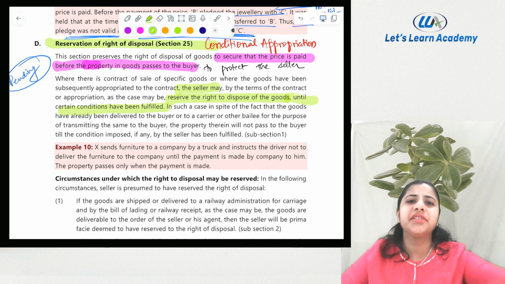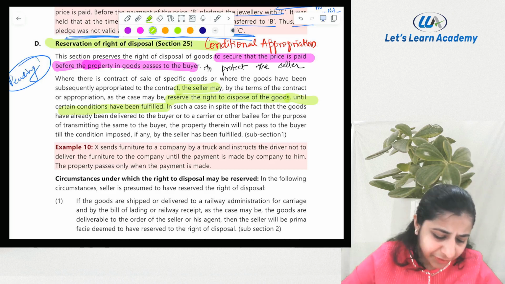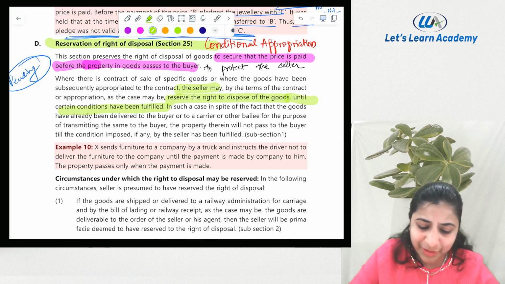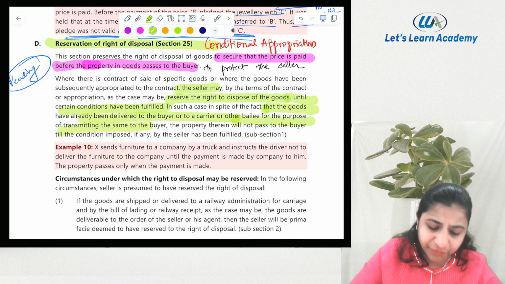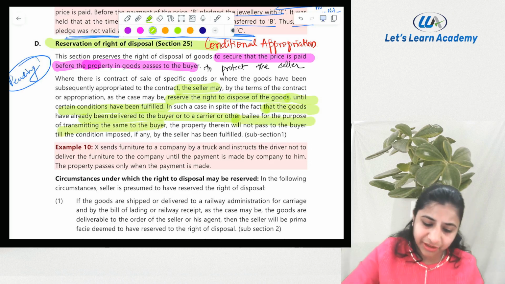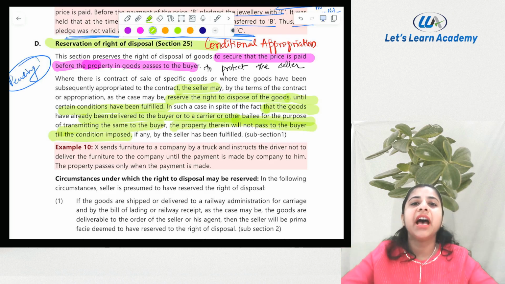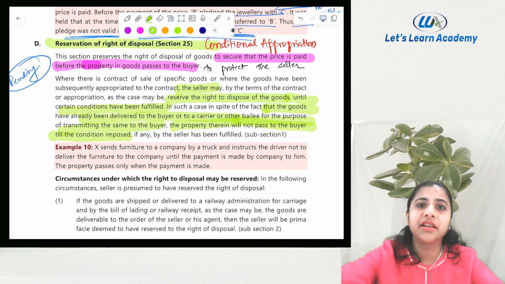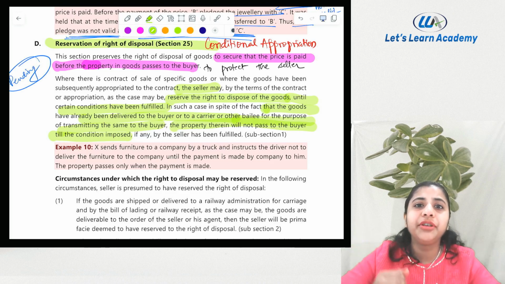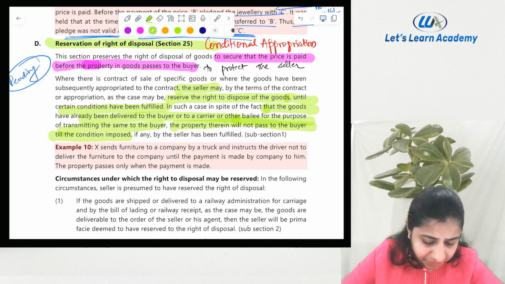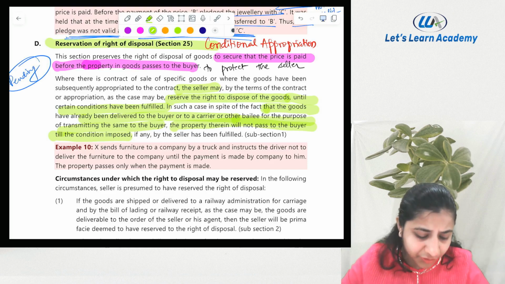Payment is one condition; there can be thousands of other conditions. In such case, in spite of the fact that goods have already been delivered to the buyer or carrier or other bailee for the purpose of transferring to the buyer, the property will not pass to the buyer until the conditions imposed have been fulfilled. Even if given to the carrier, buyer, we are not going to give you ownership. We are going to reserve this right. So until the conditions imposed by the seller are fulfilled, we are not going to transfer the